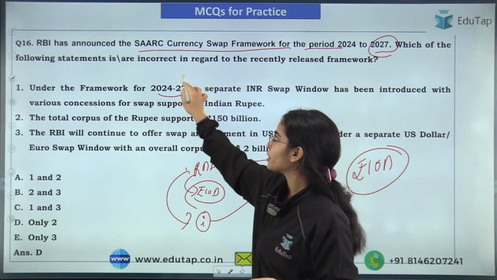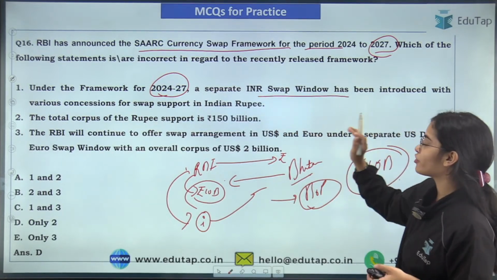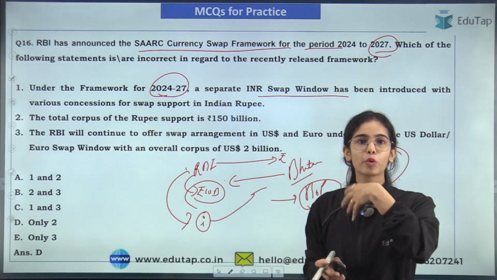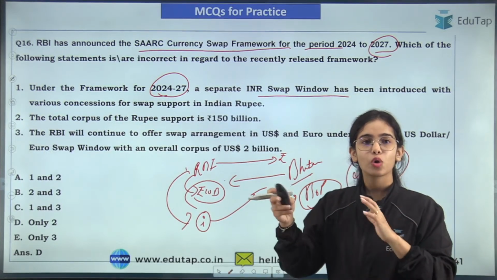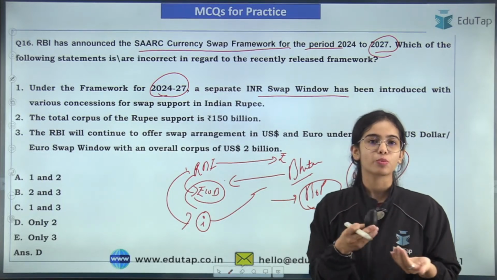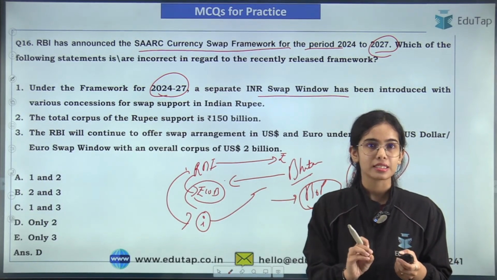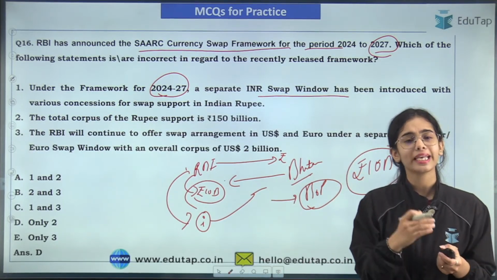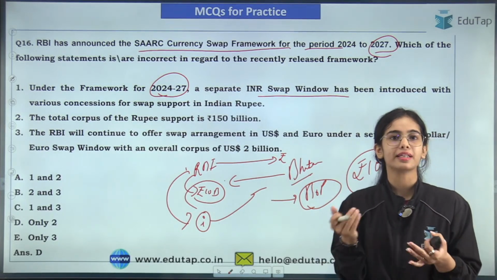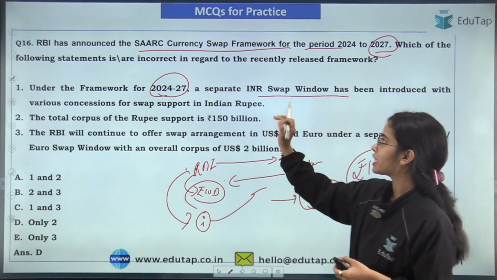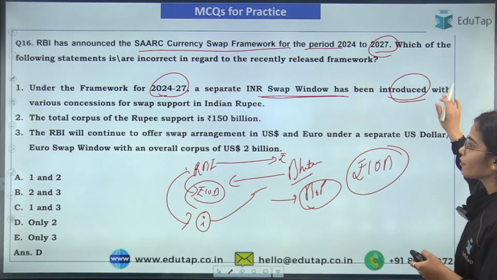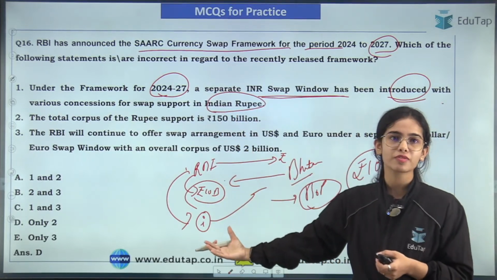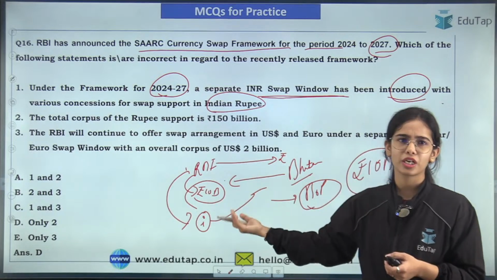Under the framework for 2024-27, a separate INR swap window has been created. Sri Lanka has started importing and exporting with the help of rupees. Sri Lanka and India are doing the trade of export and import using our own currency. So if a country requires INR, they can take the INR. This is a swap window facility provided by India, introduced with various concessions for swap support in Indian rupees, such as a lower interest rate.